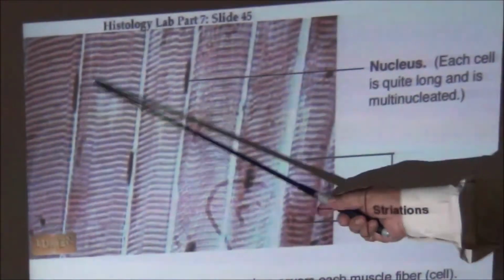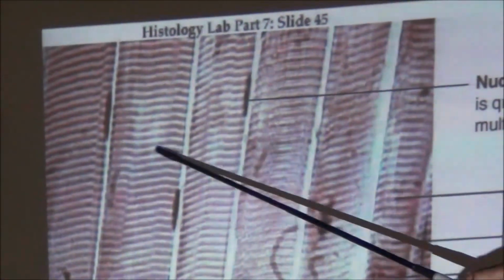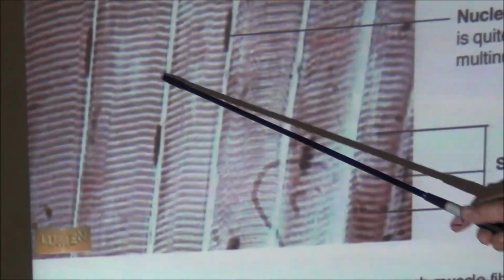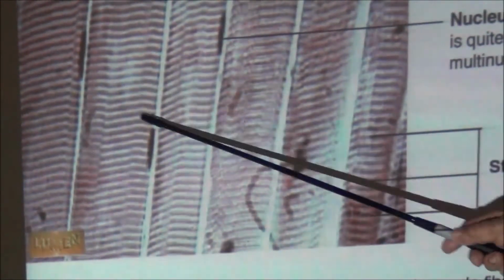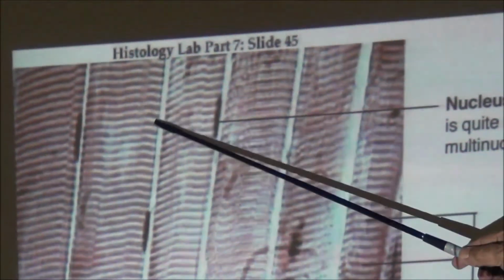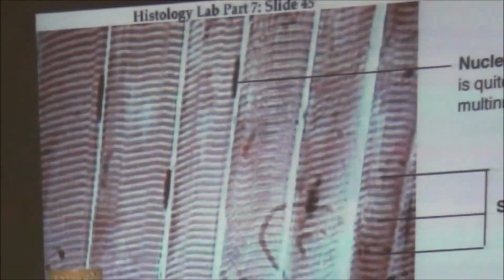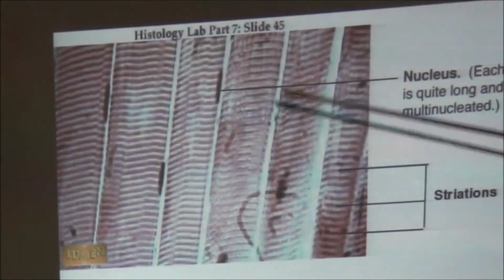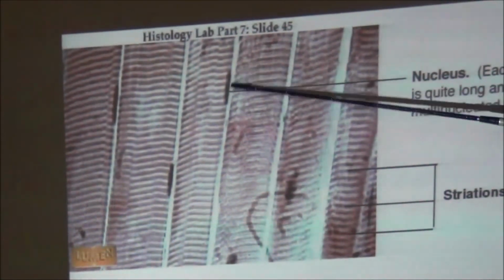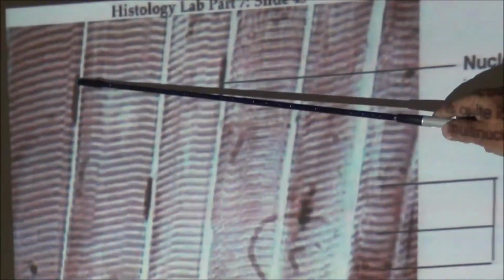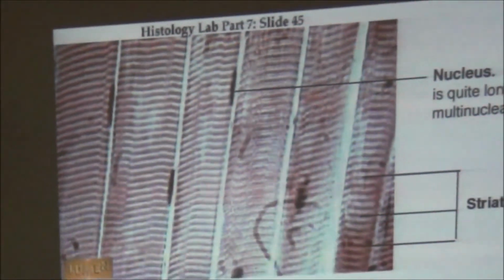These are the cross striations passing from one border to the other border, and they have light and dark lines. And here these are the nuclei present at the periphery of these cells.